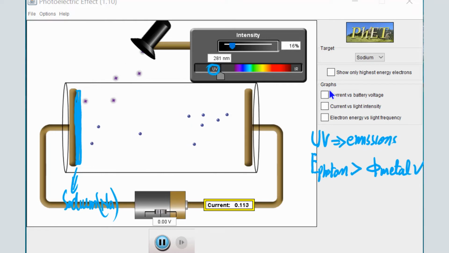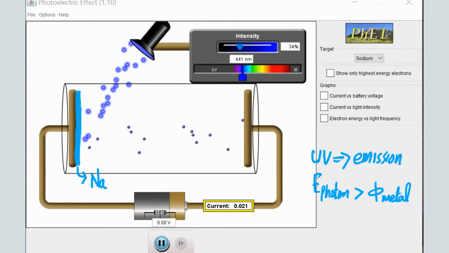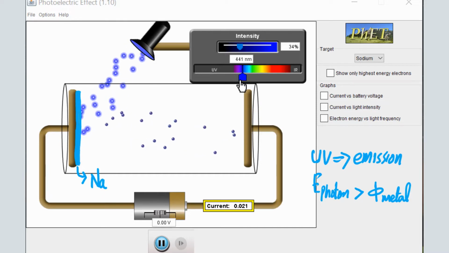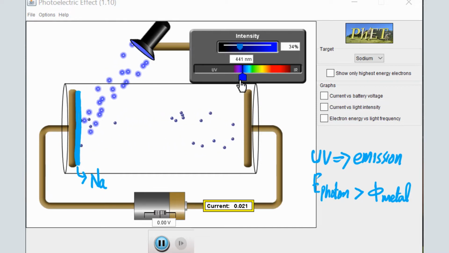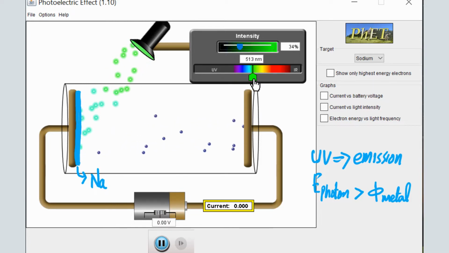Now if we change the frequency of this light, we move to indigo, you can see electrons are still emitted. It means that the energy of indigo photons is also greater than the work function of sodium. If we go to blue light, again you can see electrons are emitted. Let's try to find out which color of light will not cause emission of photoelectrons from sodium. If we decrease this frequency, if we move to green light, you can see photoelectrons are still emitted from sodium metal.